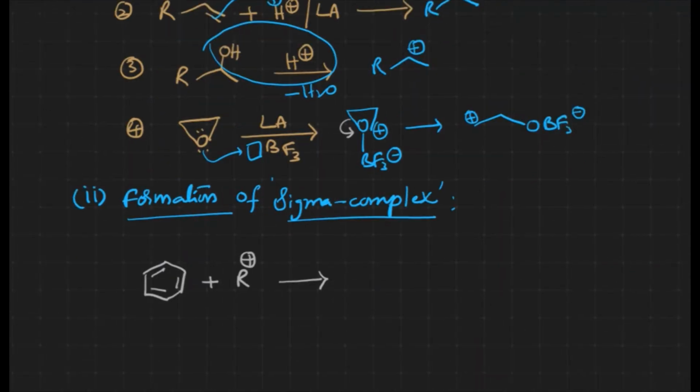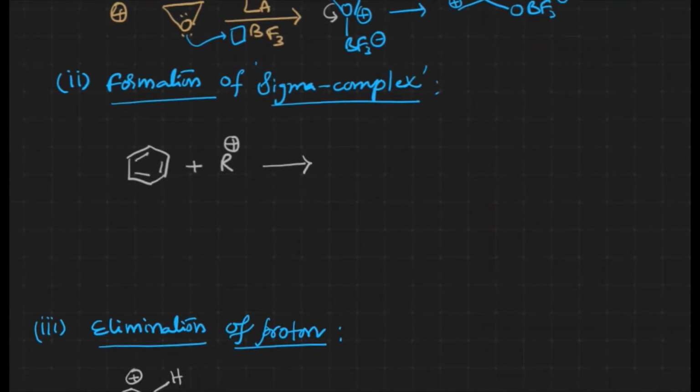Now let us take the second step, formation of the sigma complex. Benzene acts as a nucleophile, and the alkyl cation acts as an electrophile over there. The reaction between the nucleophile and the electrophile takes place. When it takes place, carbocation generation takes place here, where the alkyl group has come.